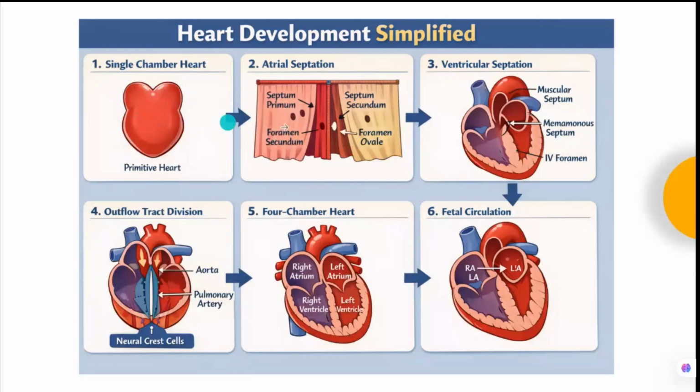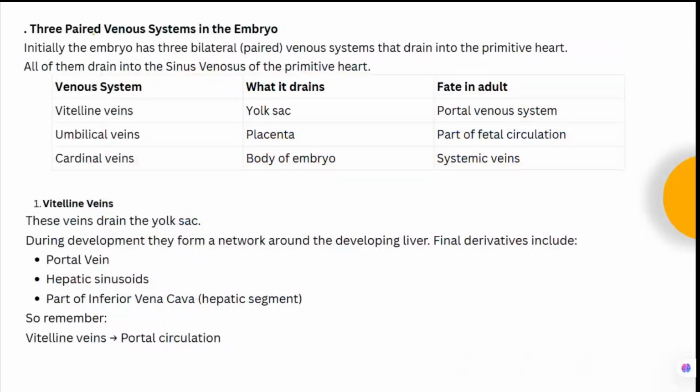Later on, because of the formation of this interatrial septum, it will have the right and left portions. Okay. We were also discussing the three paired venous systems. So we have already mentioned there are three paired venous systems, that is vitelline veins, umbilical veins, and the cardinal veins. So initially the embryo has three bilateral paired venous systems that will drain into the primitive heart. All of them drain into the sinus venosus of the primitive heart.